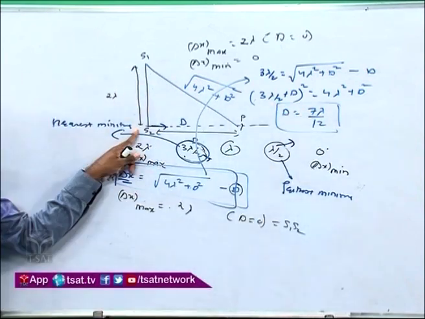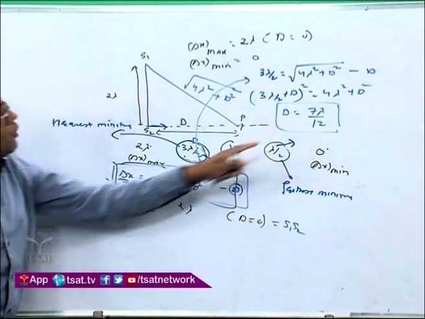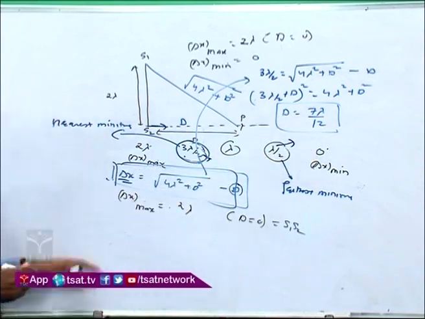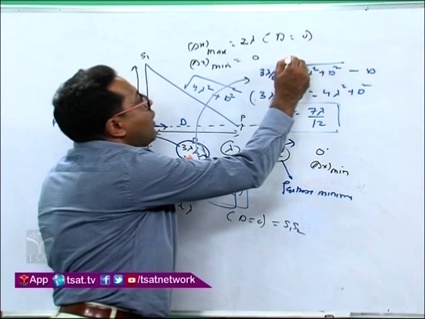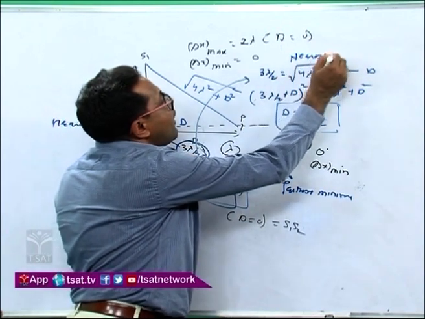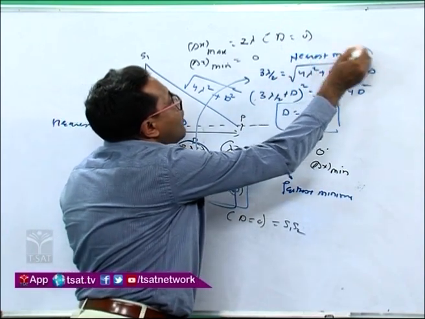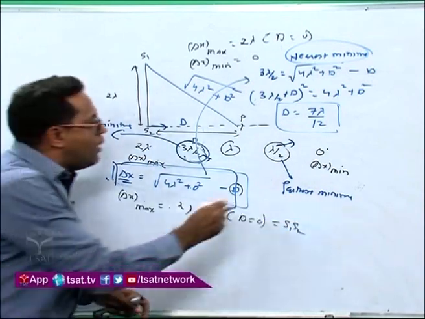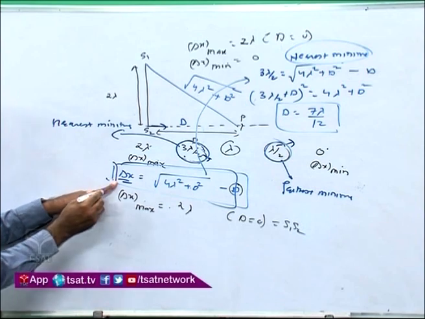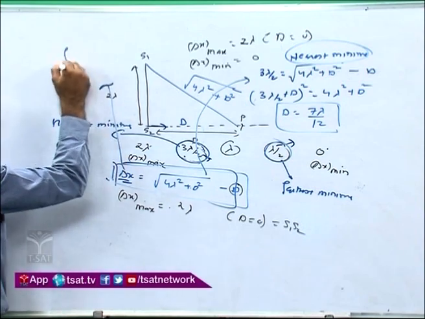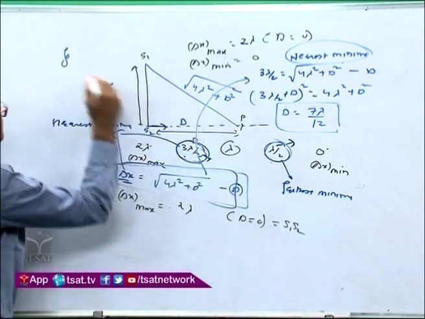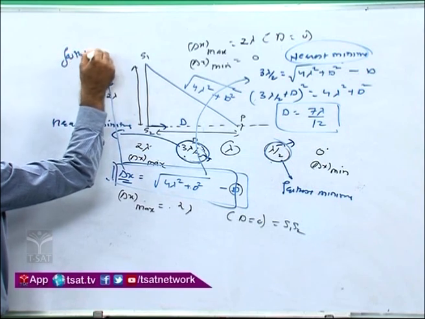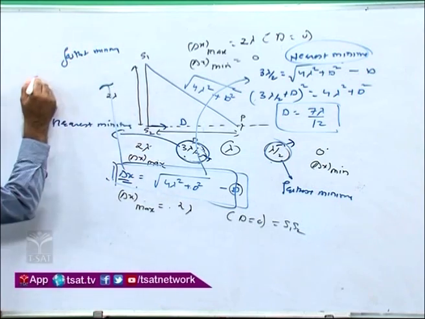Means from S2 at a distance of 7 lambda by 12, you will get the nearest minima. Now what to do for the farthest minima? Just put lambda by 2 over here.